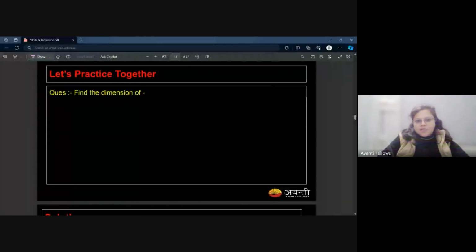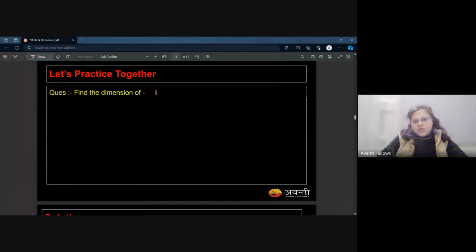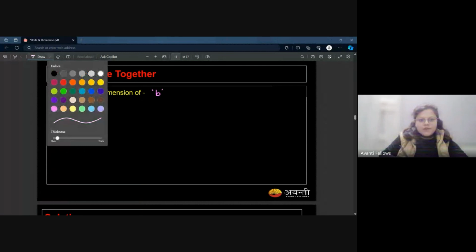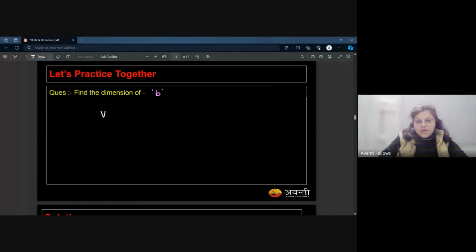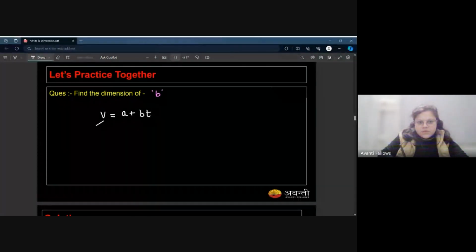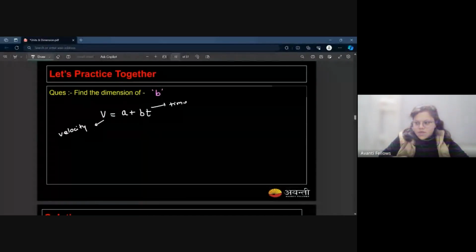So let's practice something. Find the dimension of b in this expression, where v equals a plus b t. v is the velocity, t is the time, and a and b, I don't know what they are.